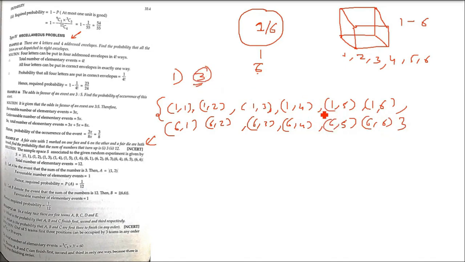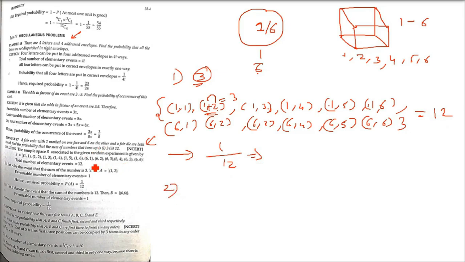Now the total has to come as 3. If you see, only one elementary event, 1 comma 2, is going to give you the result of 3. 1 plus 2 is 3. There is no other elementary event which, when you add them, gives 3. So the number of favorable cases is only 1. And how many total cases are in the sample space? These are 12. 6 here, 6 here. So 12 is the total number of possible cases, 1 is the favorable case. So the answer will be 1 by 12.